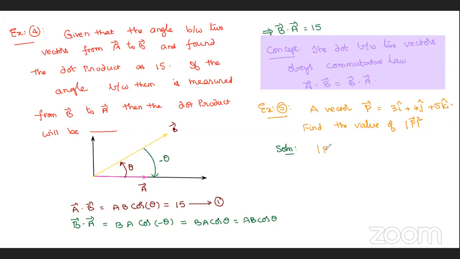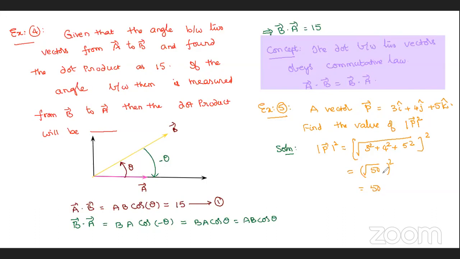So mod P square here is nothing but the root of 3 square plus 4 square plus 5 square, that is ax square plus ay square plus az square, whole square. That is 50 only. This is actually root 50, and root 50 whole square is 50.